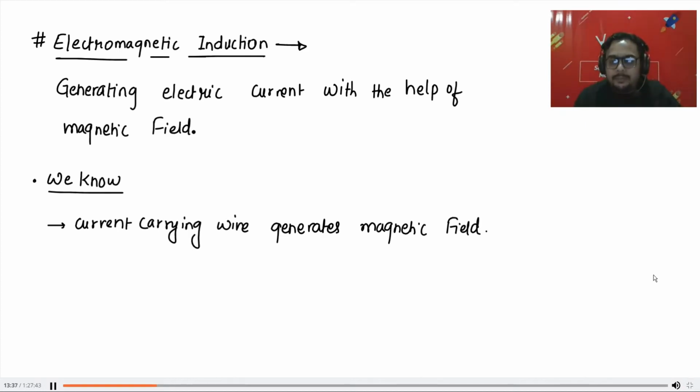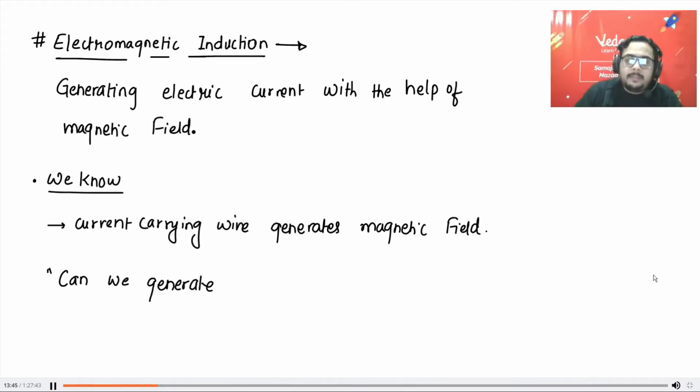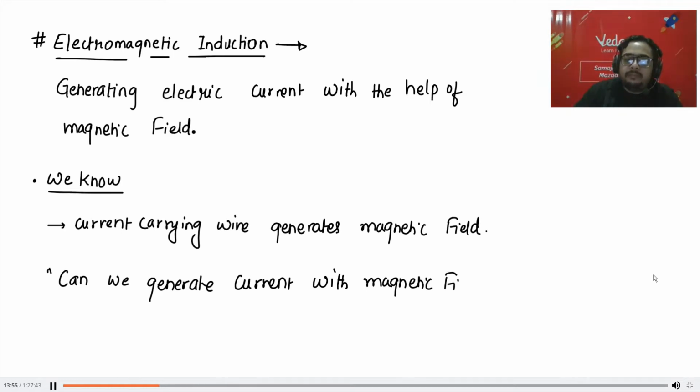Are you getting my point? So the question here is, can we generate current with magnetic field? Okay. So everyone knows that magnetic field comes from current, but whether current comes from magnetic field or not, that is what we are going to talk about.